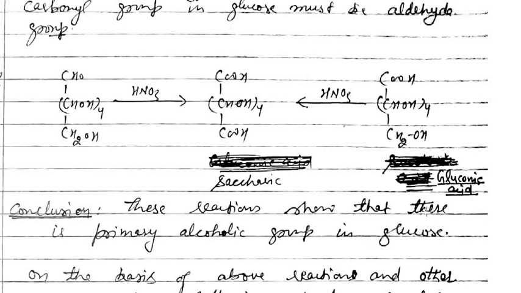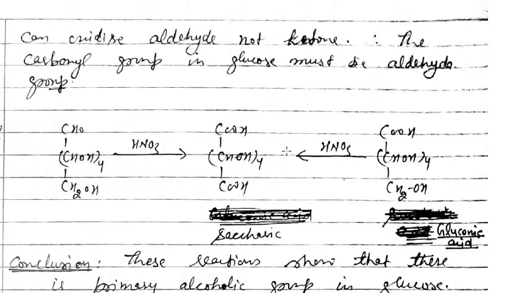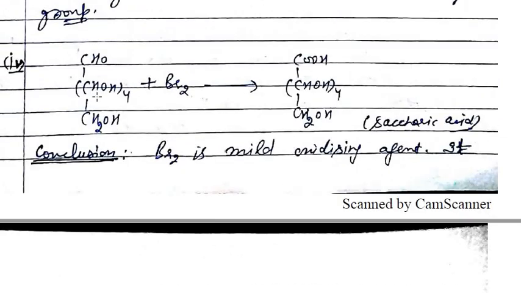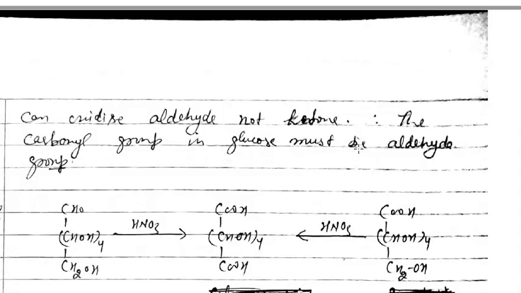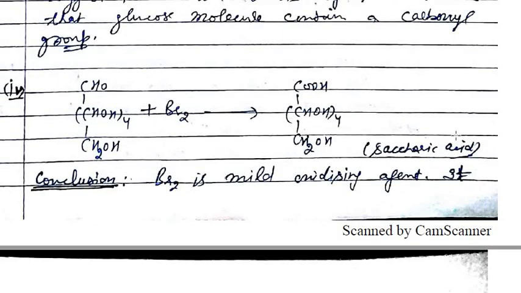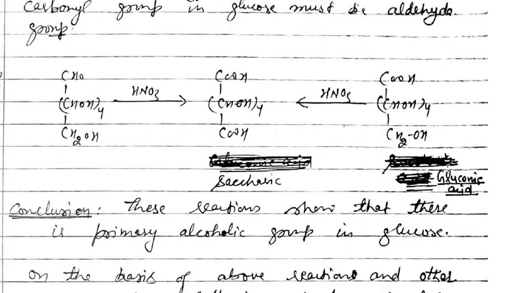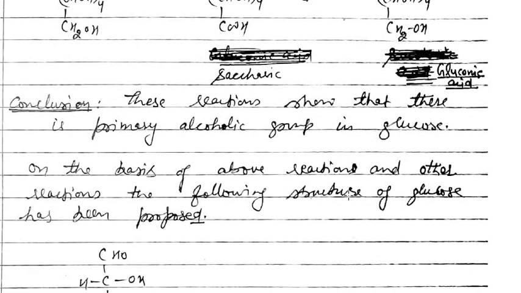And if we do the reaction with gluconic acid that we have prepared above by the reaction of bromine, this is gluconic acid, not the saccharic acid. You can change it. This is gluconic acid, right? So gluconic acid, when it is reacted with nitric acid, then it gives the same product, and it was already there, so it is oxidizing this. So this clearly shows that the primary alcoholic group is also present in the glucose molecule.